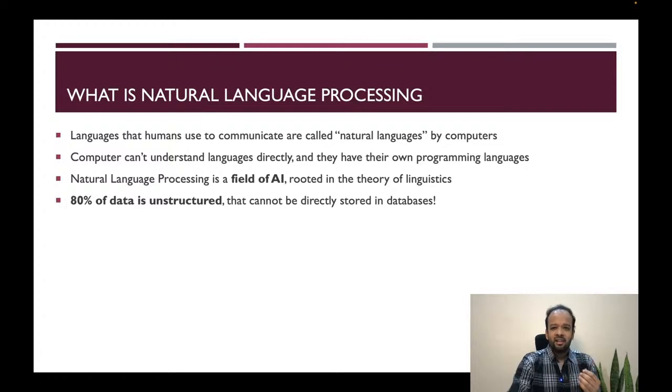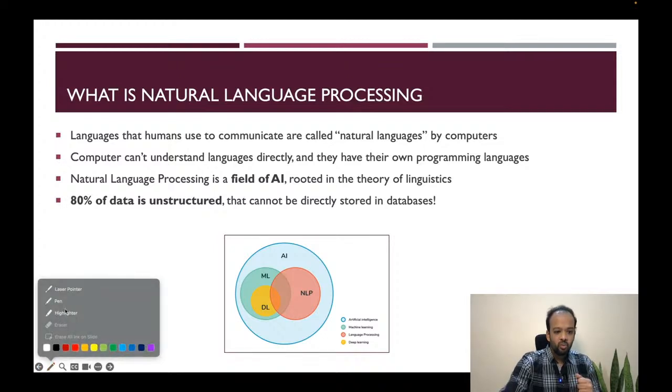Why do we actually care about processing language at all? The volume of data that is unstructured is about 80%. And when I say unstructured, that means it is text based or image based. It's basically anything but tabular, like Excel or CSV files. So 80% of the data available out there, if you look at the World Wide Web, or at other sources like research papers and news articles, is text data and it's unstructured. It cannot be directly stored in databases. And you need a different kind of analysis for such unstructured data.